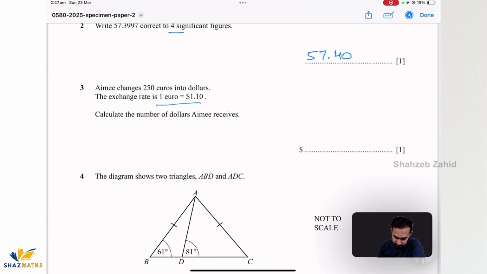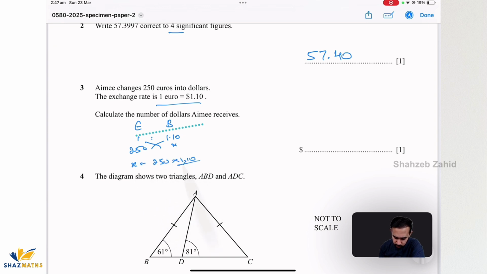Amy changes 250 euros into dollars. We can see the exchange rate. Calculate the number of dollars Amy receives. Alrighty, so I'm just gonna say this is euro, and that's dollar. So 1 euro is equal to $1.10, and 250 euros will be equal to X. You cross multiply and you'll get 250 times 1.10.